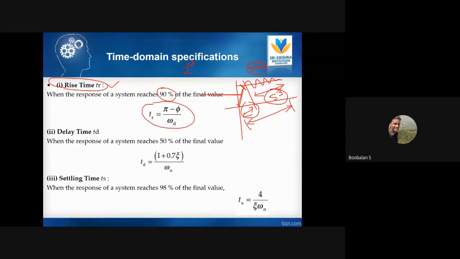So just have a scientific calculator and paper with you. I'm going to solve 2 more problems, and then you can easily understand the time domain specifications. So the rise time formula is pi minus phi divided by the damping frequency, omega suffix d. This is a simple formula through which you can find our rise time. And then each and every system has its own delay, the delay time.